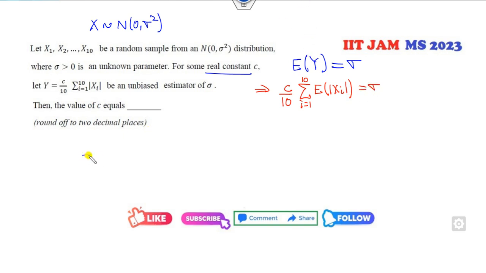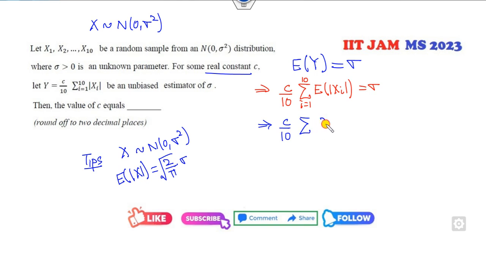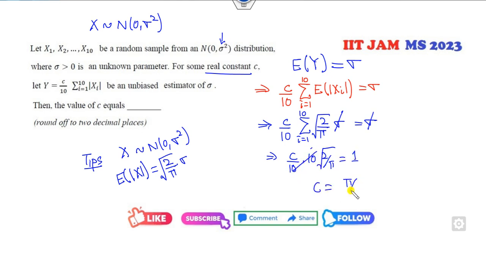So I think I already gave the tip for you. If x follows my normal distribution with mean 0 and variance sigma square, then the expected value of mod x will be root of 2 over pi into sigma. So I can substitute here, C over 10, root of 2 over pi. What is the standard deviation? Sigma. Fine, it is from i equals 1 to 10. So sigma will be cancelled out. It will be C over 10 into 10 times this, which is 1. So what is my C? C is root of pi over 2.